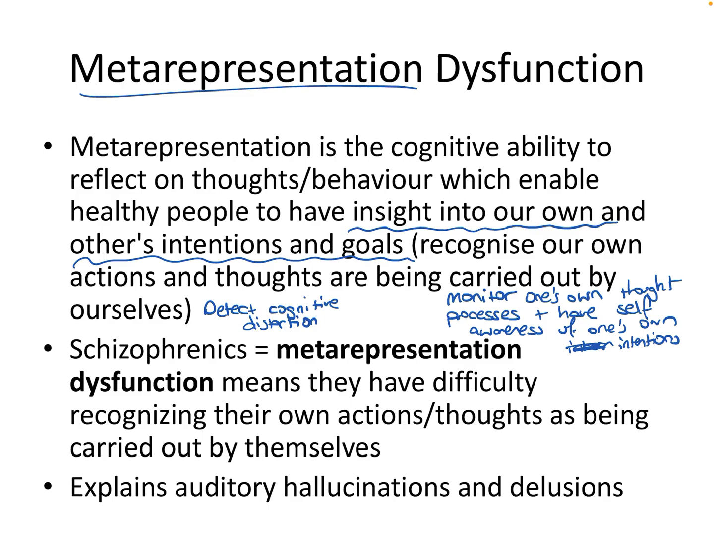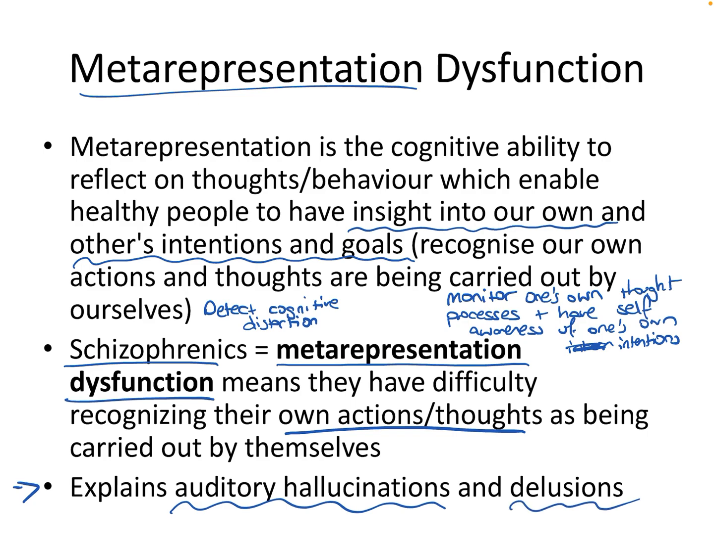People with schizophrenia suffer from metarepresentation dysfunction. This means that they have real difficulty recognizing their own thoughts and actions as being carried out by themselves. They're not aware of the thoughts that underlie their behaviors because they're not able to have insight into those underlying intentions and goals. And this can explain really two key symptoms of schizophrenia. One, auditory hallucinations, and two, delusions, particularly delusions like thought insertion.